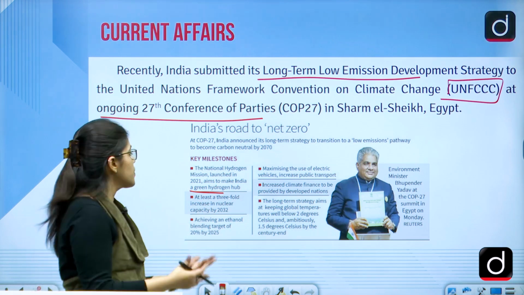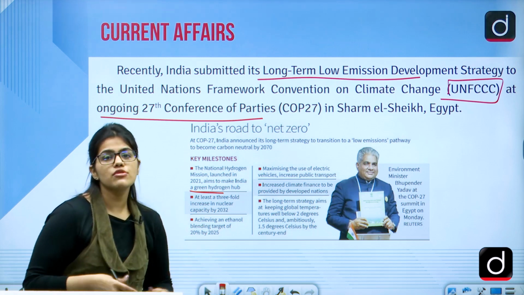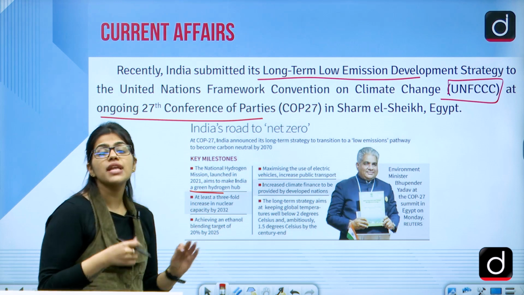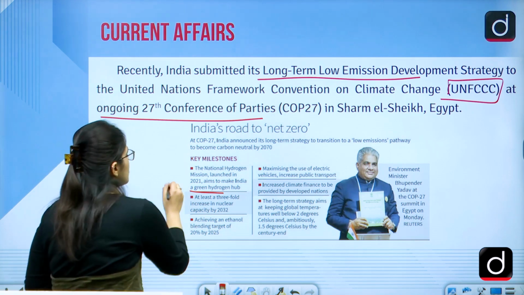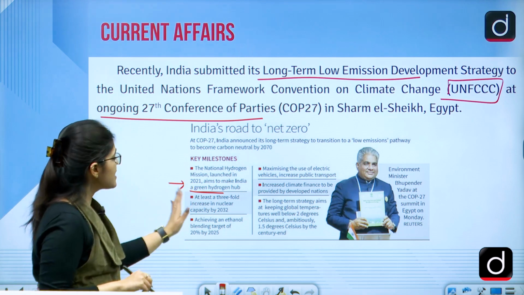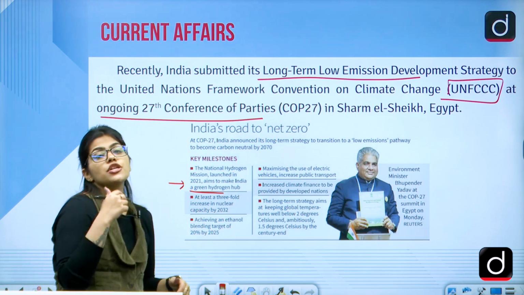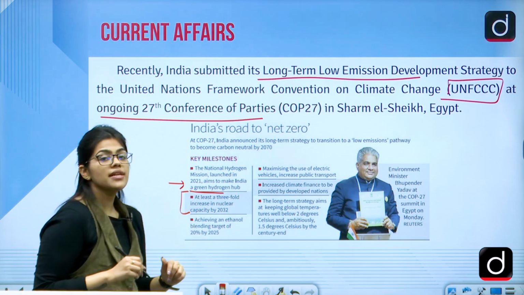We are promoting green hydrogen. There are different kinds of hydrogen, and we discussed this in our class as well. Green hydrogen is the hydrogen made from water using the process of electrolysis. You should remember it. Then at least a threefold increase in nuclear capacity by 2032 is also one agenda that they discussed.